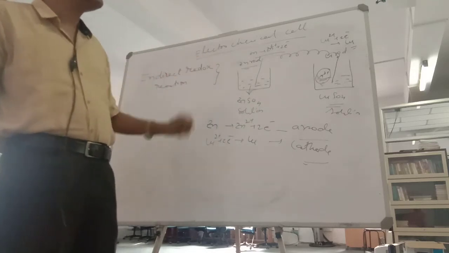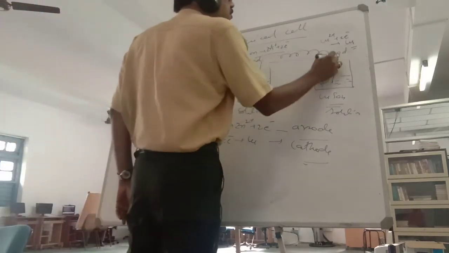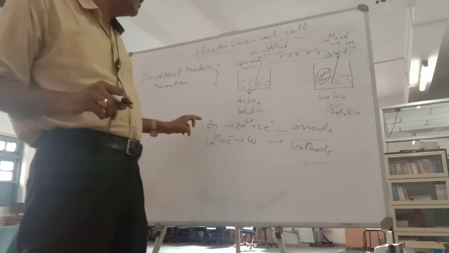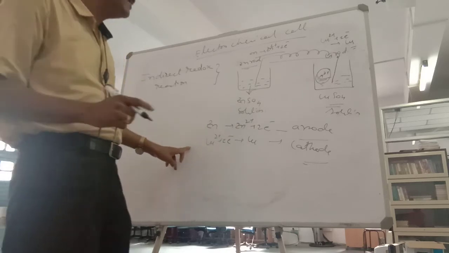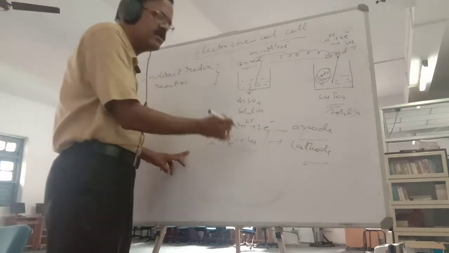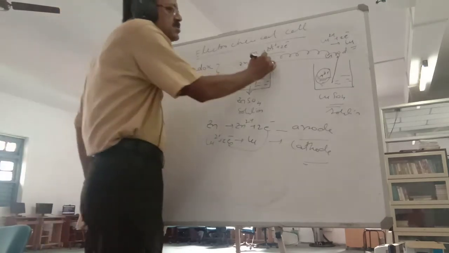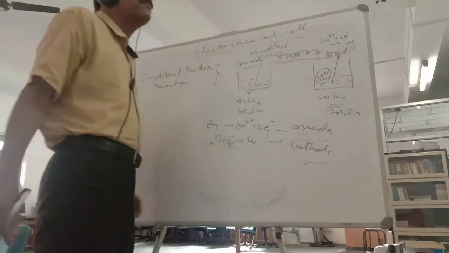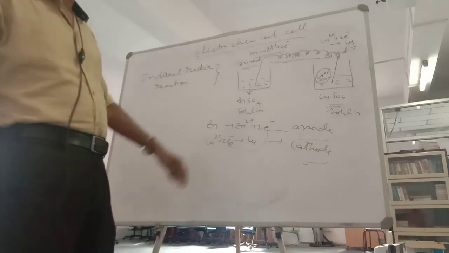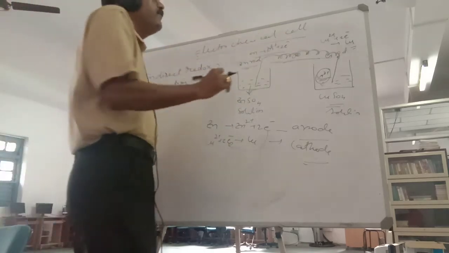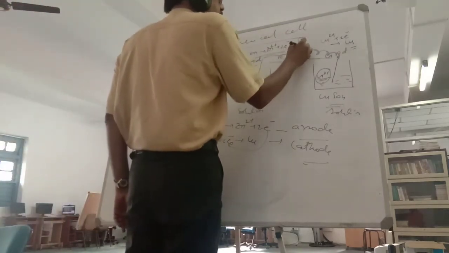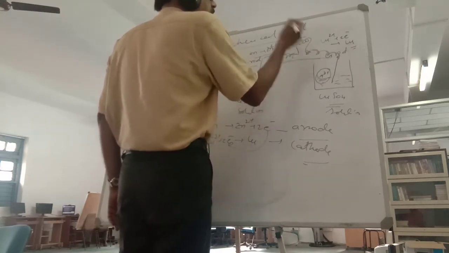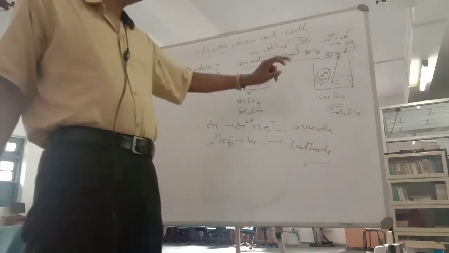Because you have connected these two, the 2 electrons which are supposed to go from zinc to copper are not getting transferred directly. Now they are transferred to an external wire. That means you made these electrons flow through a wire. When electrons flow through a wire, if you put a bulb in its path, this bulb will glow. Why will this bulb glow?